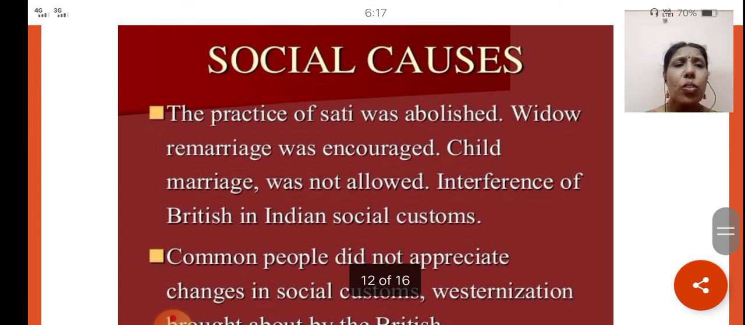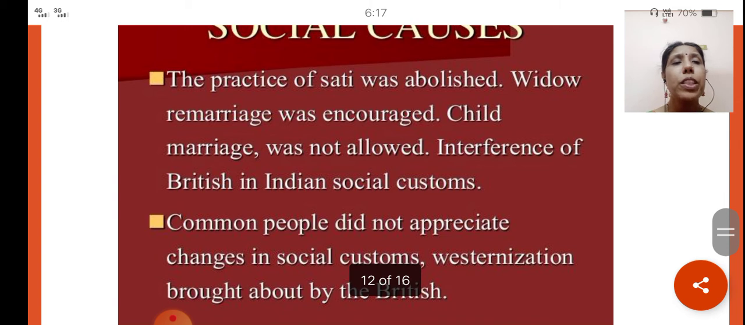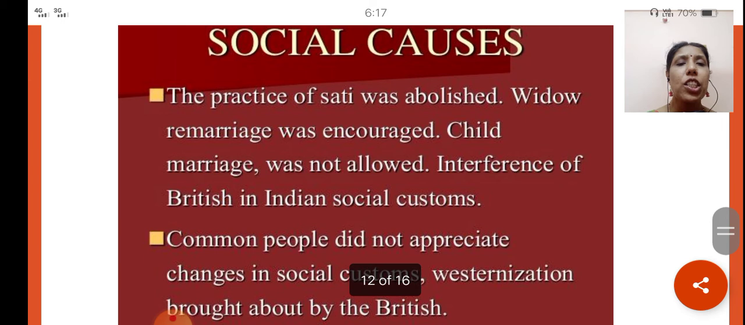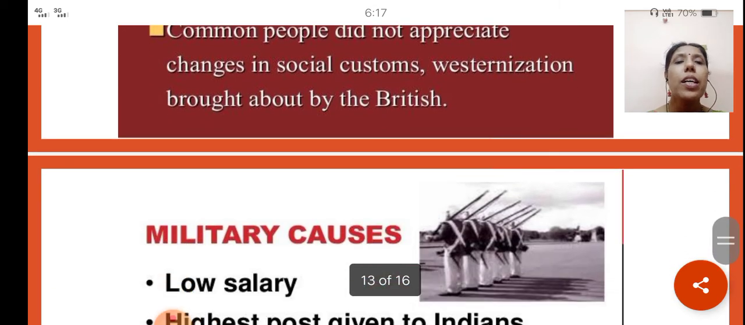Now, what were the social causes? The practice of sati was abolished by the British, widow remarriage was enforced, and child marriage was not allowed. Interference of the British in Indian social customs was taking place, and common people did not appreciate the changes in social customs. Westernization brought about by the British was also not liked by the people. So these were some of the social causes that also led to the revolt.